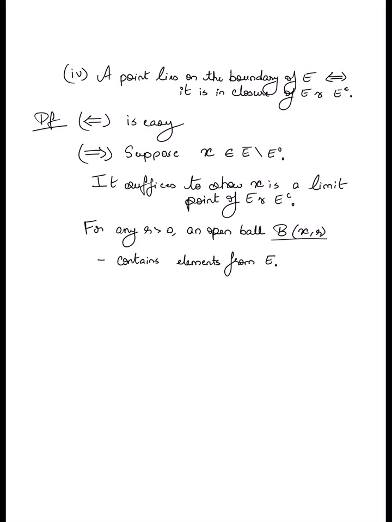Okay, why does it contain elements from E? Because X belongs to the boundary of E, so therefore it belongs to the closure, and so it is a limit point of E, right? Similarly, the set B(X, R), the open ball of radius R centered at X, also contains elements from E complement. Okay, and why is that? Well, because X is not an interior point of E.